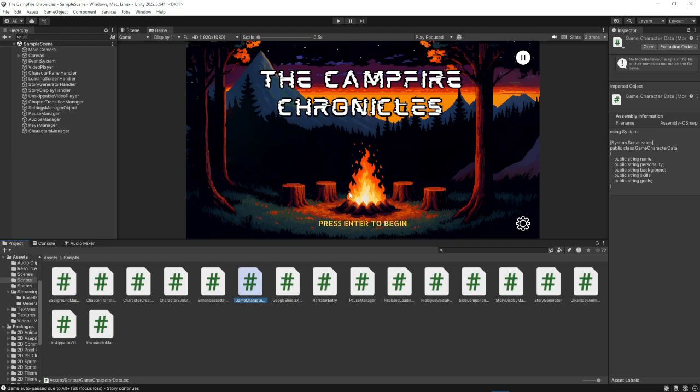The game character stores data about the game character that we will be sending to Gemini, and it stores it in a string, and then those strings get passed into another text, and that text gets sent to Gemini as a prompt, and the response received from that prompt is then stored into a text file.